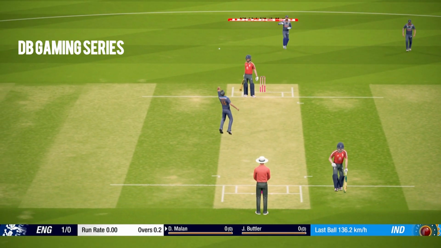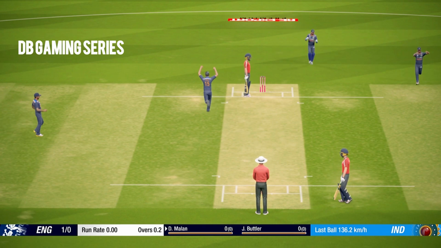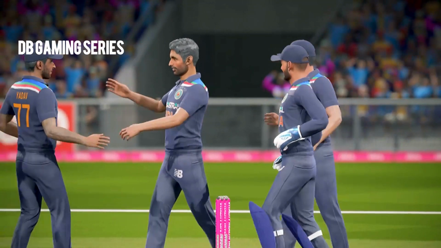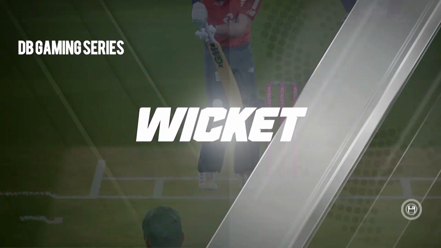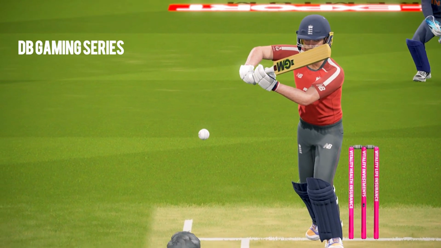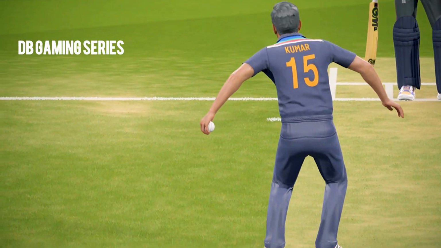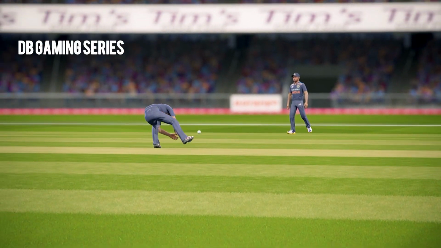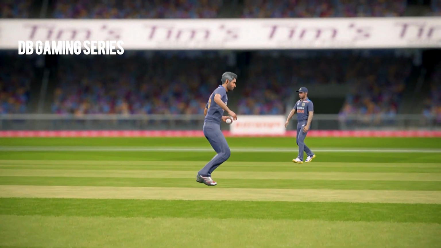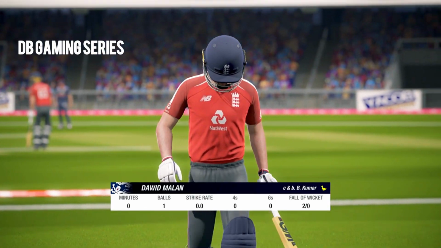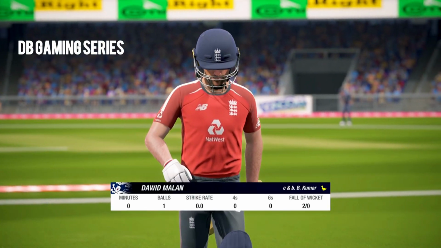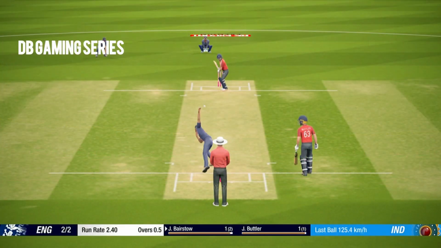He nicked it. Bhuvaneshwar's caught this. And David Malan has to walk back for a golden duck as well. And what a start here for India. 2 wickets in 2 balls, which brings Bhuvaneshwar Kumar on a hat-trick ball. Brilliant take by Bhuvaneshwar Kumar. After you finish the bowling, in the follow-through, it is not easy to take a catch. But a brilliant take by Bhuvaneshwar Kumar here, as David Malan, a huge wicket, goes for a golden duck as well. And England 2 for none.